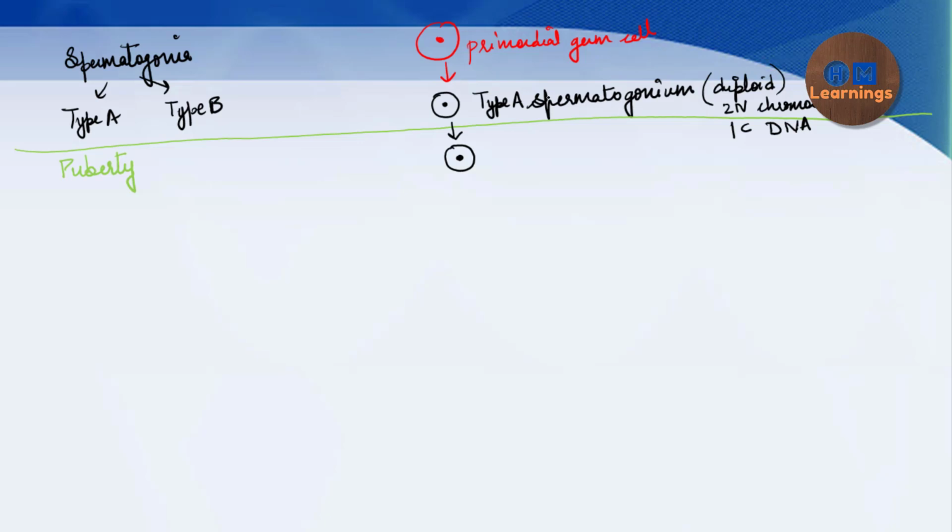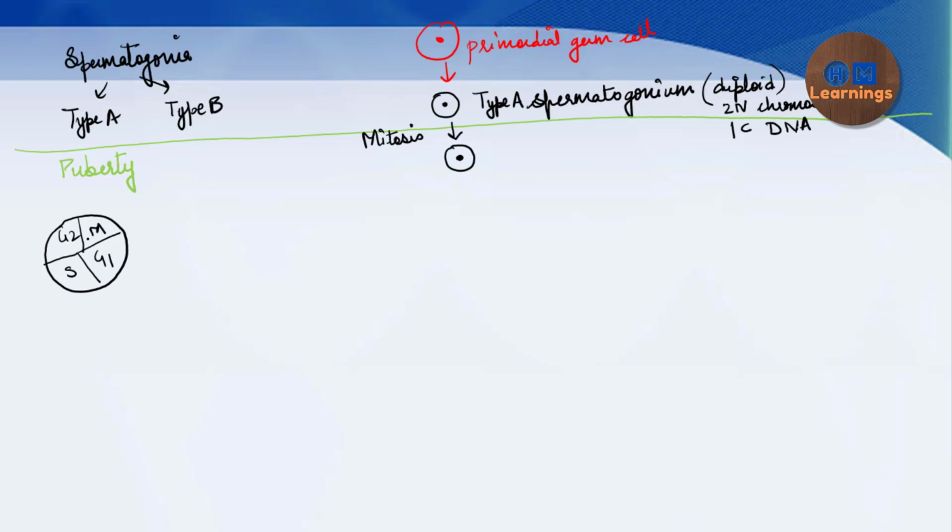When the cell decides to undergo mitosis or any cell division, the DNA content gets doubled during the S phase. If I draw the cell cycle, it has the G1 phase, then the S phase, then the G2 phase, and then the M phase, which is the division phase.